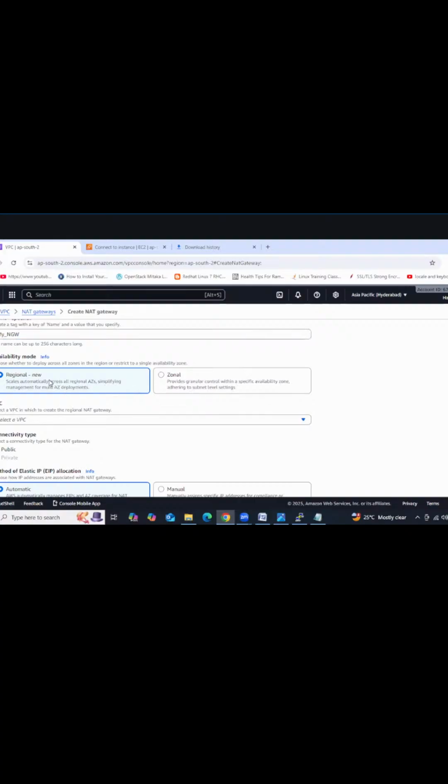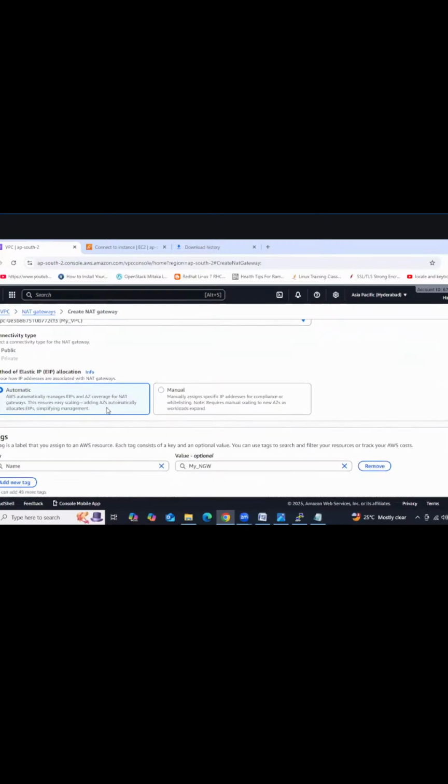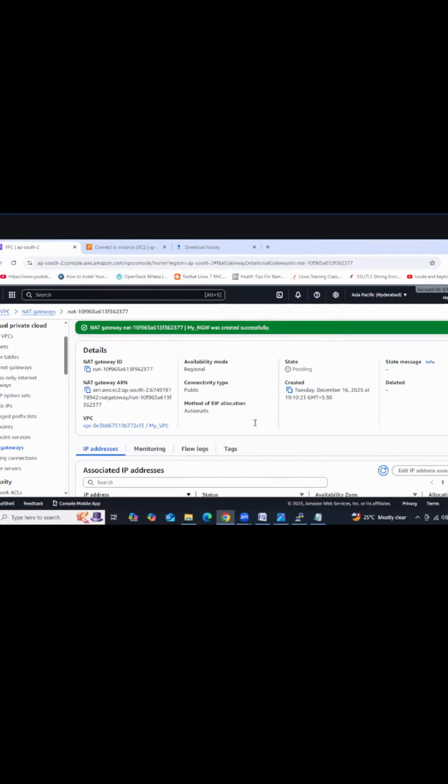Better to provide the first one only. Then go a little bit down. Which VPC? My VPC. Public subnet only we require, right? Create NAT gateway. And then what we need to do? It's pending. We need to wait a few minutes.